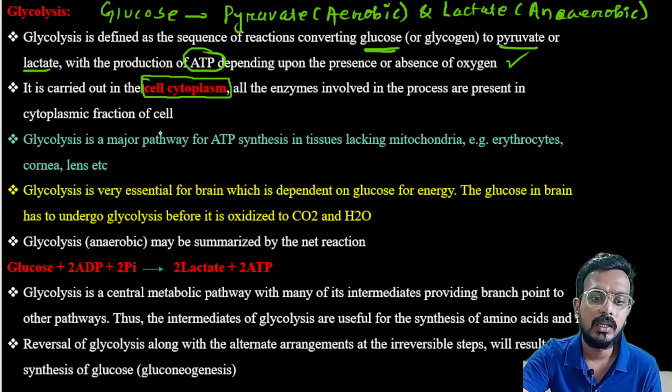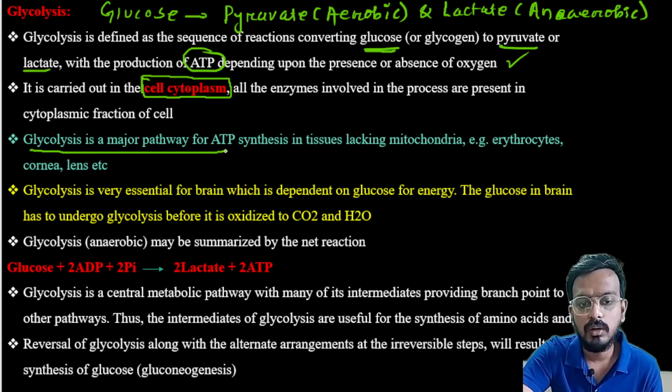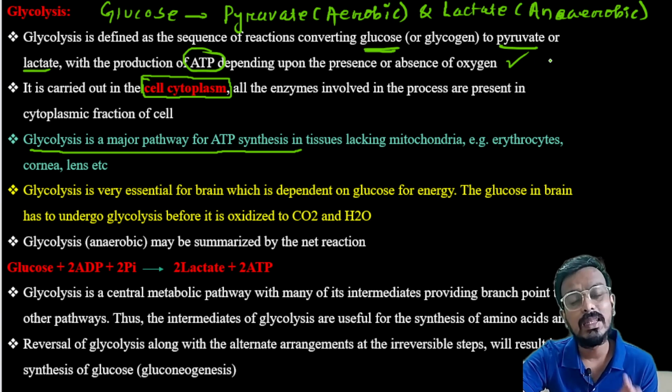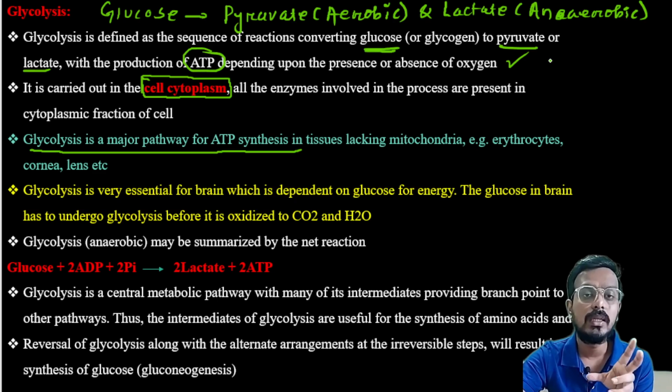So this process is present in the cytoplasmic fraction of the cell. Glycolysis is a major pathway for ATP synthesis in tissues lacking mitochondria. As we discussed, mitochondria is the major organelle for the synthesis of ATP. So in those organs which have no mitochondria in their structure, glycolysis is the major metabolic pathway of glucose in that particular tissue.